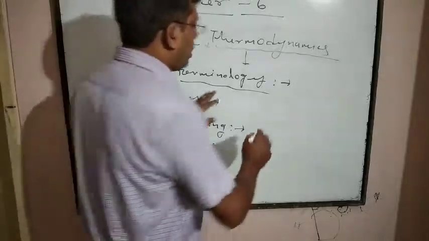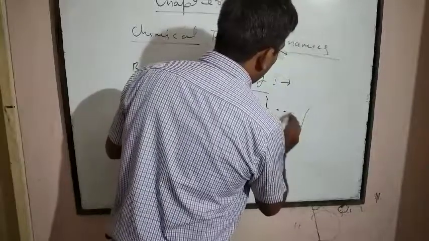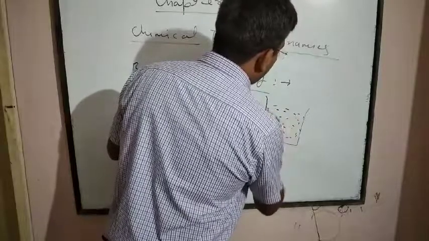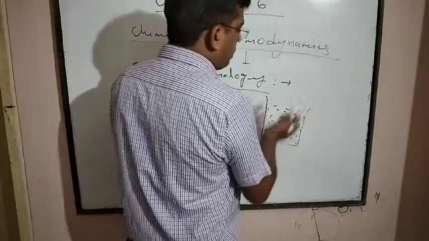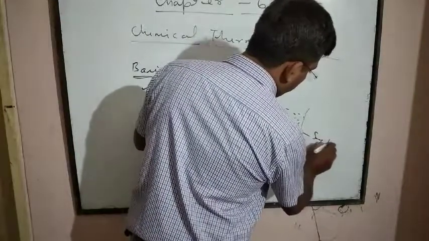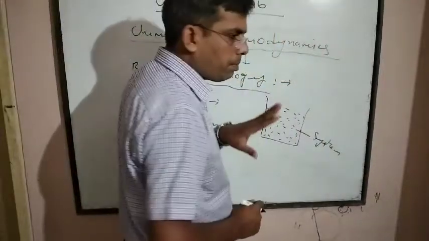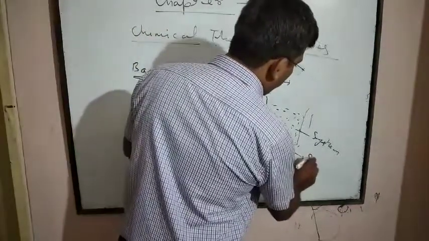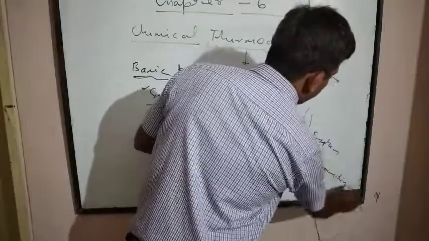For example, if a container is taken and in this container gaseous matter is kept, then it is an assembly of particles. This one is the system, and the empty space around the system which applies direct influence on this system is the surrounding. These empty spaces are known as the surrounding.